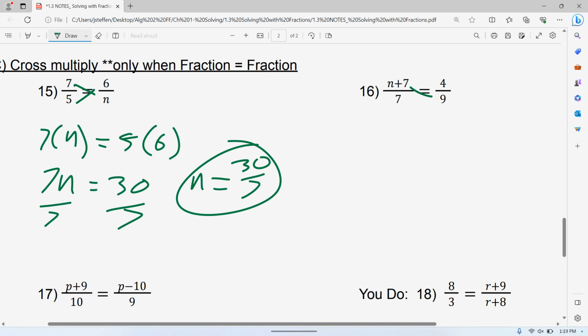But you'll end up with n plus 7 times 9. I don't like that way. If it was me, I would switch around because the order doesn't matter at all. I would put the 9 first. So 9 times n plus 7. And 4 times, oops, 4 times 7.